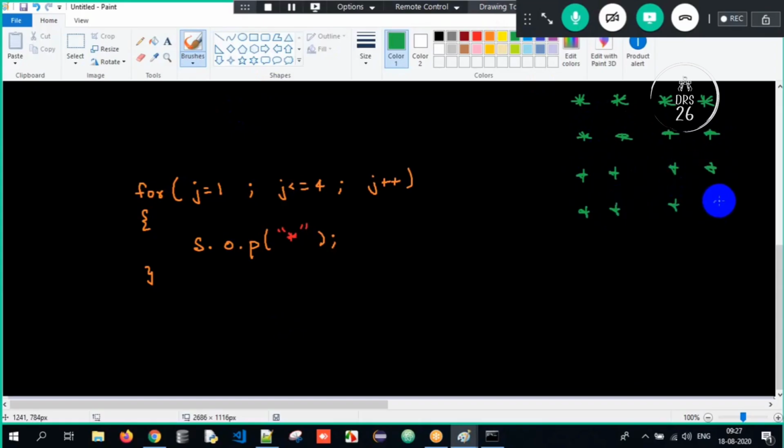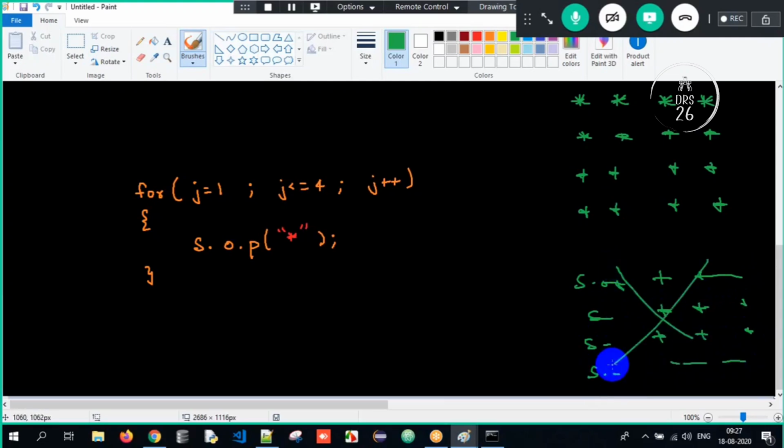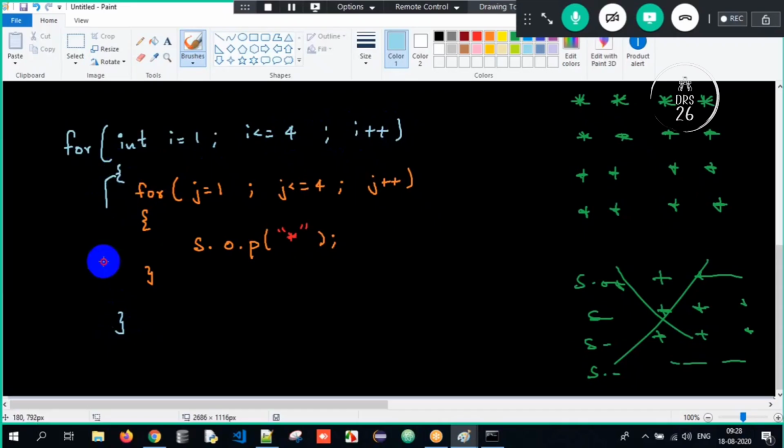So people who don't think will write SOP star star star, SOP star star star, SOP star star star. This is what they will do. And I hope we are not like that. So we have to do it in a better way. How will we do it here? We have to have one for loop, one more for loop. For int i equals 1, i less than or equal to 4, i plus plus. I have to write it within another for loop.